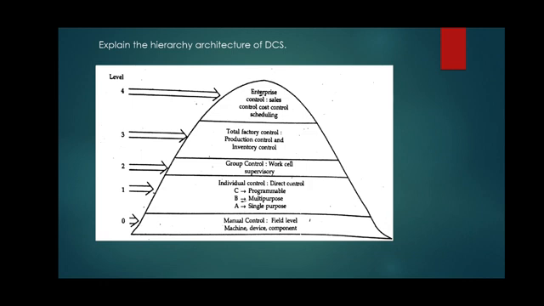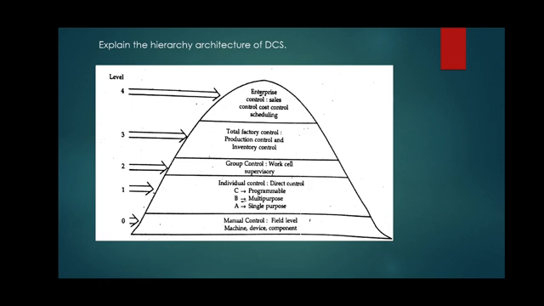Then comes level 2. Level 2, which is based on networking, involves connecting the control of two or more individual machines. Till the first level, it was a single machine. Now if more than one individual machine is connected, and these devices work together, then it comes under level 2. In many manufacturing operations, more than two devices are coordinated and controlled by a master controller. Such a group of machines and devices is called a work cell.